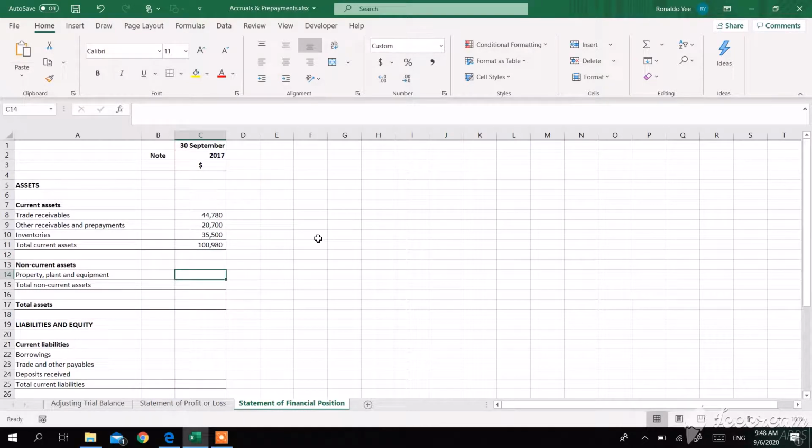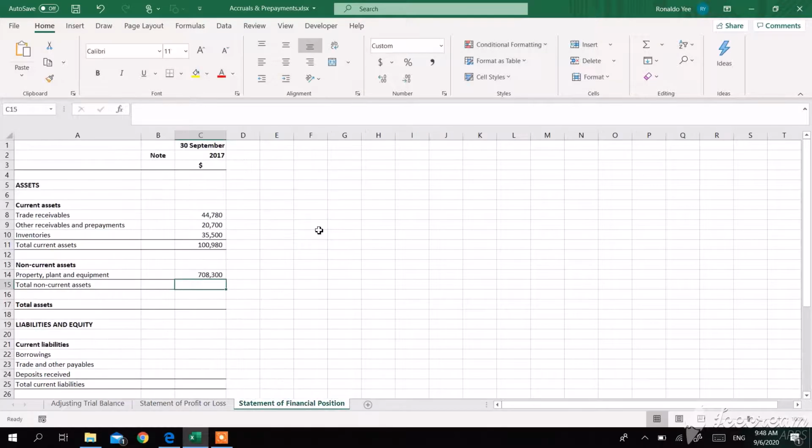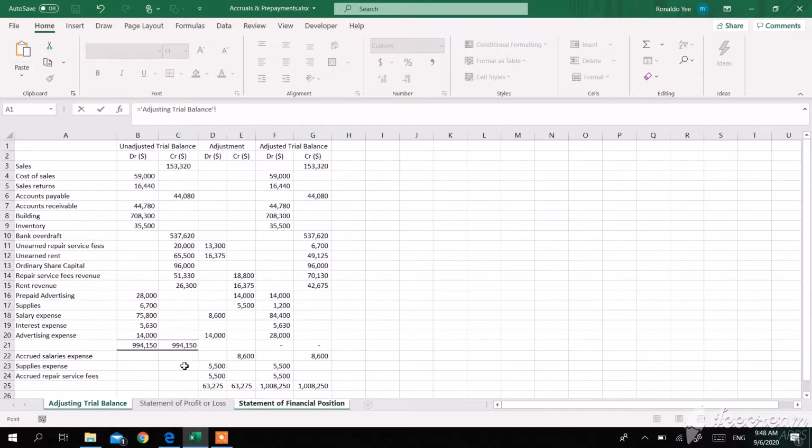$100,980. For property, plant and equipment, we'll just aggregate all the non-current assets, and we only have one building here. So the total will be this amount, and our total assets will be this plus this, $809,280. Now let's move on to the liability plus equity section. First, borrowings. Just now I mentioned the bank overdraft, so we will include it as a short-term borrowing.